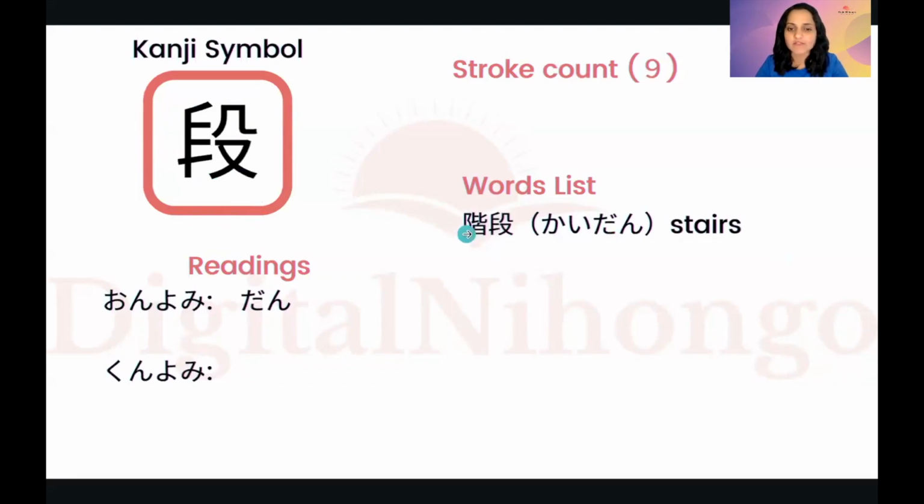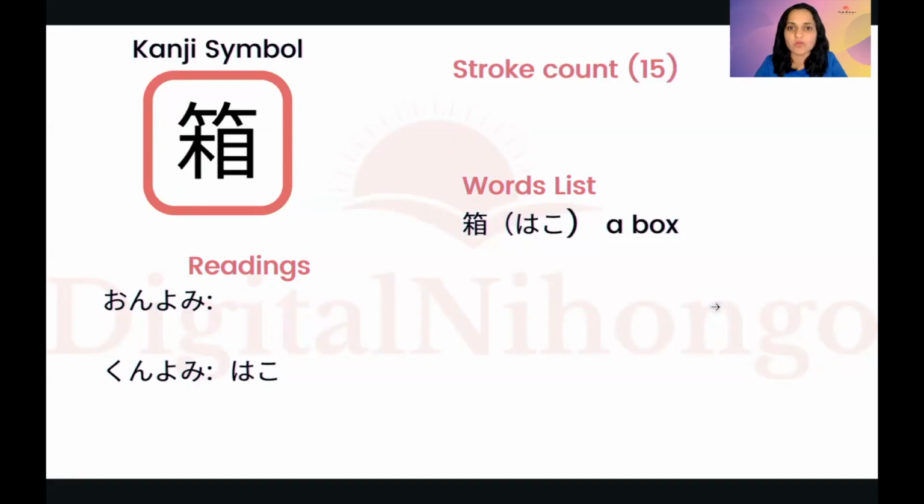Now the second kanji from the word kaidan. Okay. First we have seen hijo. Next we are looking at these 2 kanjis, kai and dan. Kaidan, stairs, staircase. Okay. Dan. Kanji reading as dan. Again, 9 strokes. I would recommend to write this kanji and remember. Okay. Not much complicated, but if you write it few times, it will be better.